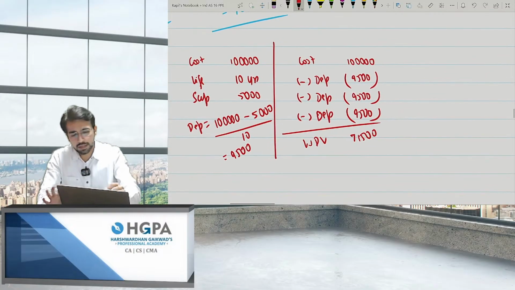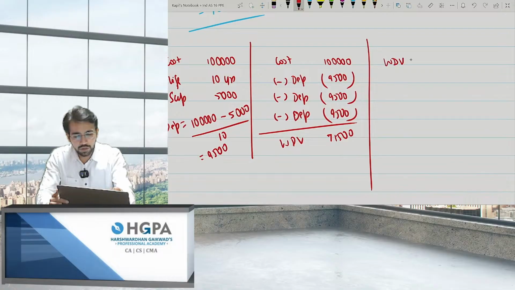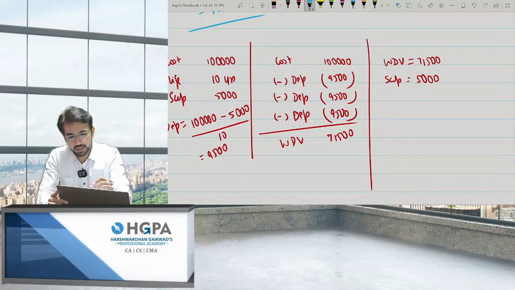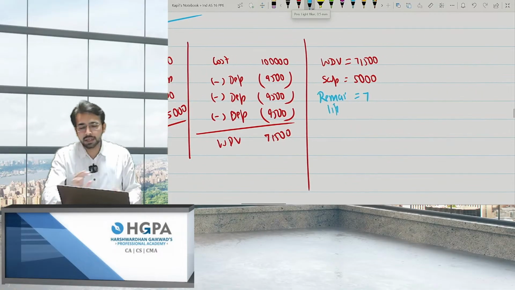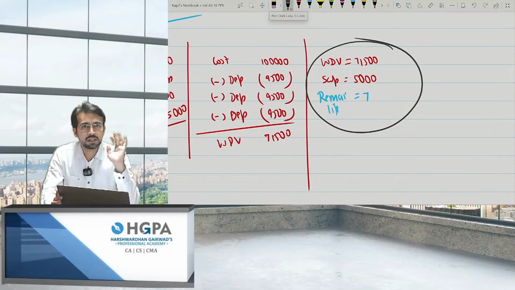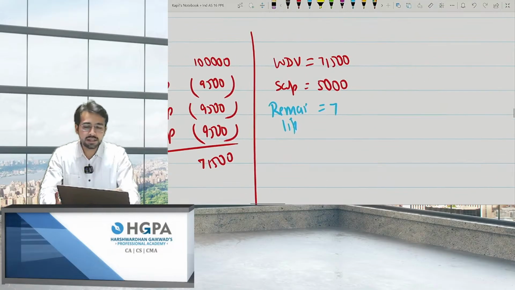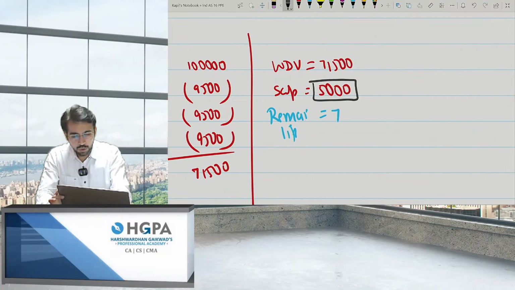Now, after 3 years, what is the WDV? The WDV is 71,500. The scrap is 5,000, and the remaining life is 7 years, obviously, since you have depreciated for 3 years. Now what I'm saying is, if you make a change in any of these, it stands for re-estimation. For example, I re-estimated the scrap to 10,000.